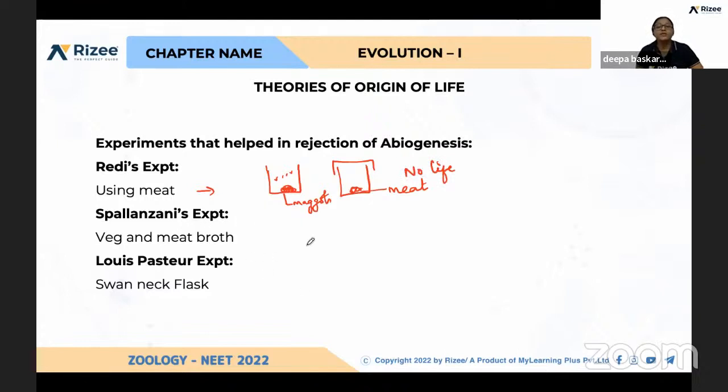And in the same way, Spallanzani took veg and meat broth alone. So broth, you know, that is the extract. After boiling meat and vegetables, the water is called broth. And again, in the same way, he also proved that only in the flask which he kept open, he found life forms, not in the closed one. And later, Louis Pasteur did the swan neck experiment.